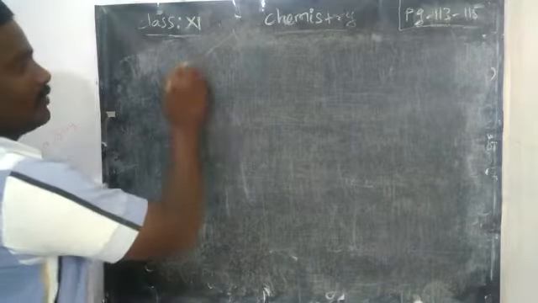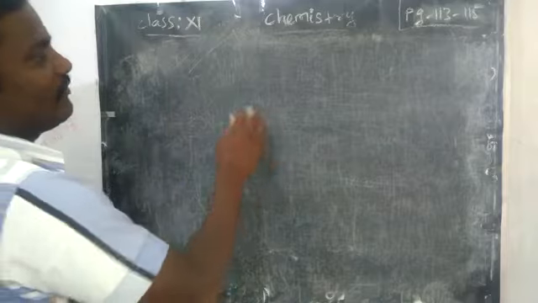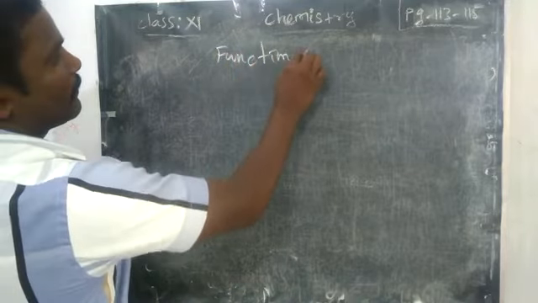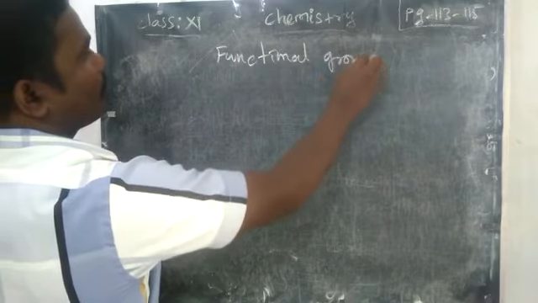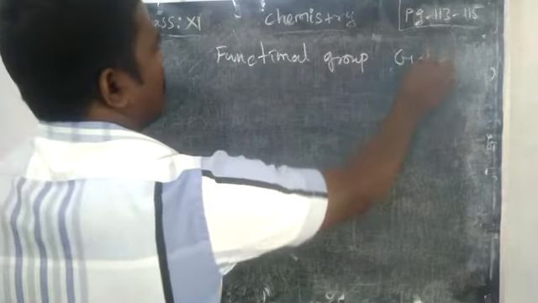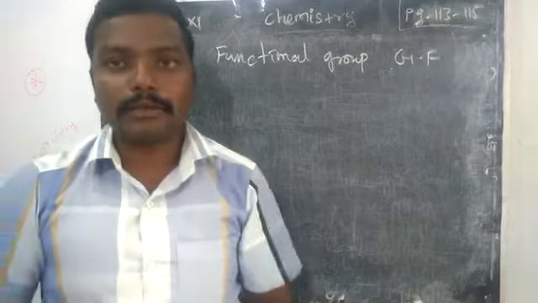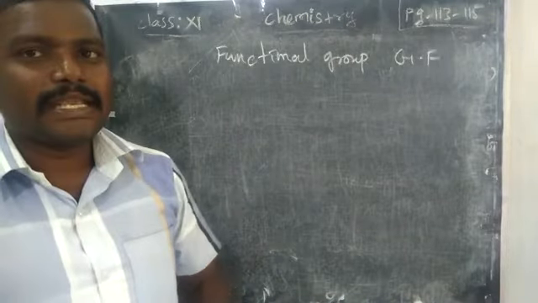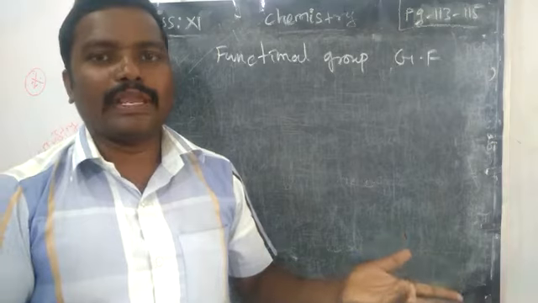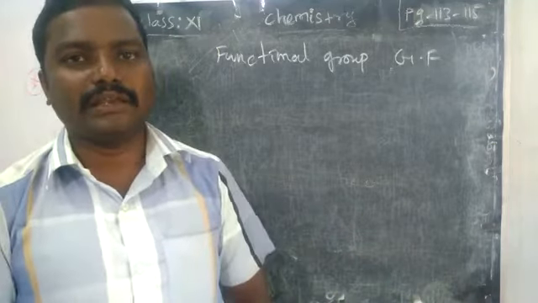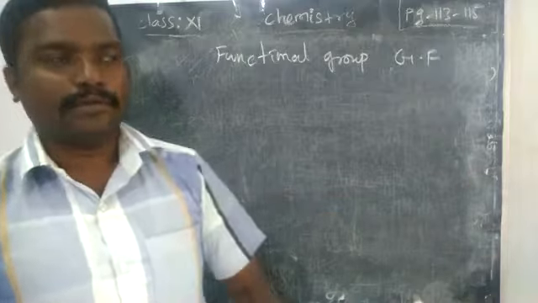Okay, so functional group, then the general formula we will write.